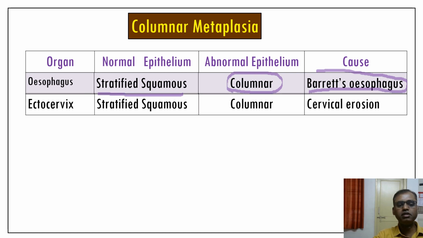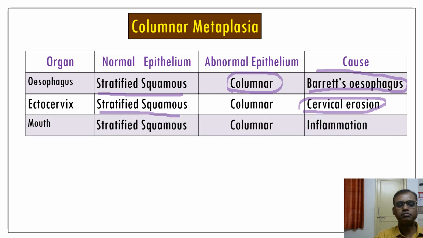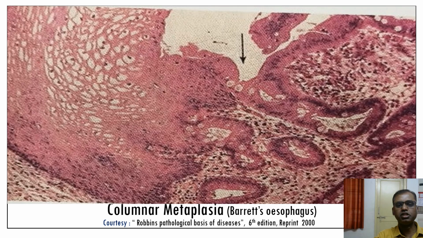And the next example is the ectocervix, made up of stratified squamous epithelium. Due to cervical erosion, the normal squamous converted into the columnar. The next example is the mouth, made up of normally stratified squamous epithelium, when because of inflammation, the normal squamous converted into the abnormal columnar epithelium. So these are examples of columnar metaplasia.